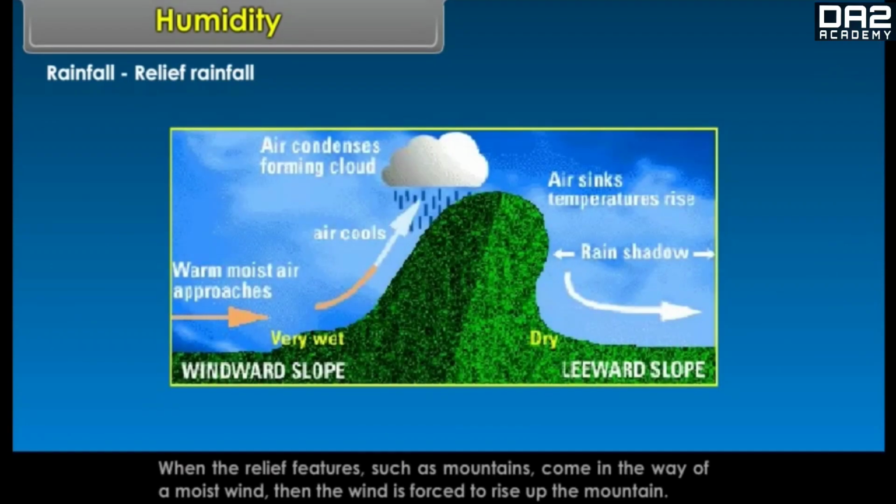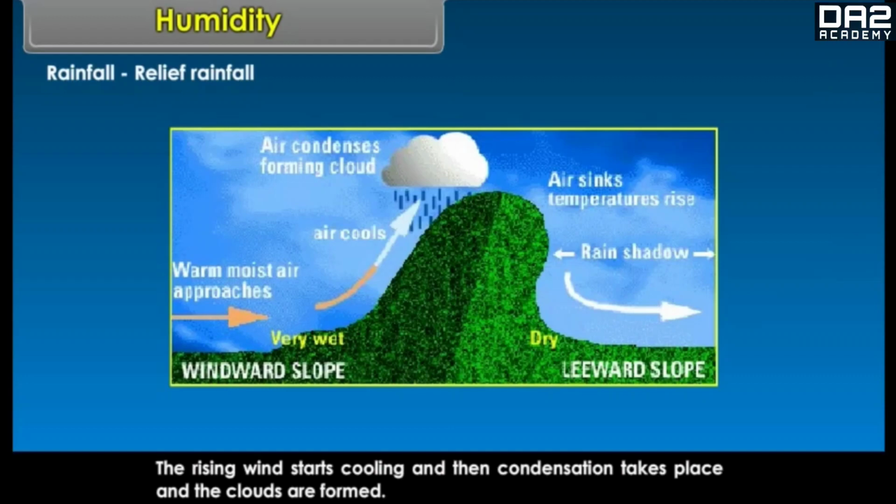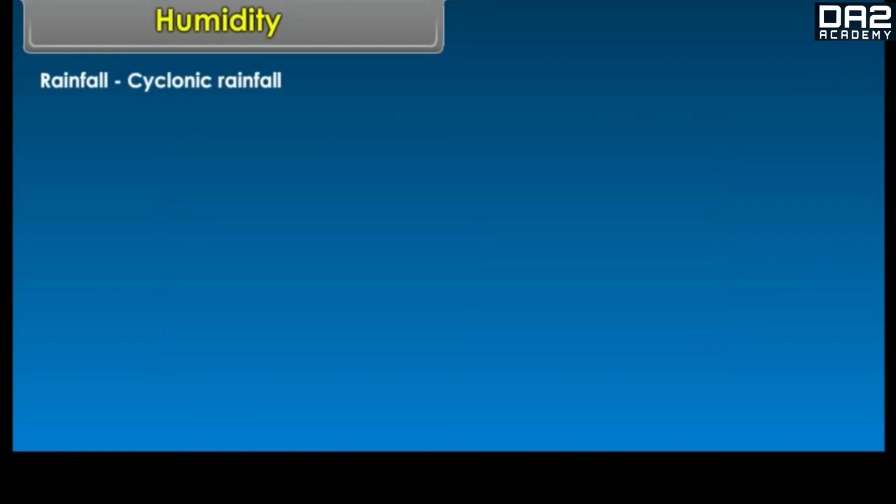Relief rainfall. When the relief features such as mountains come in the way of a moist wind, then the wind is forced to rise up the mountain. The rising wind starts cooling and then condensation takes place and the clouds are formed.